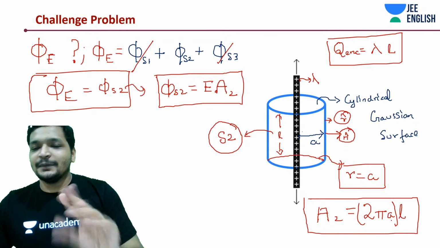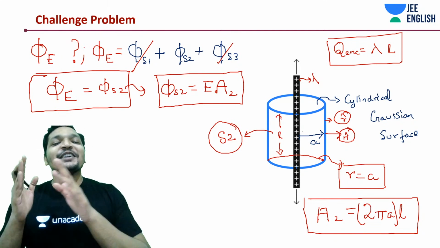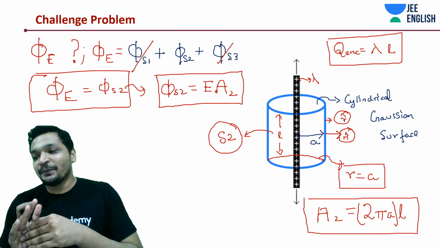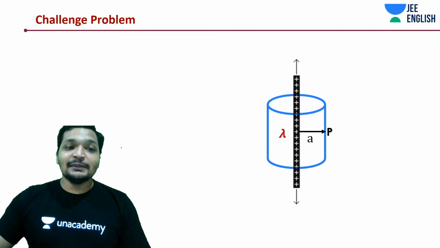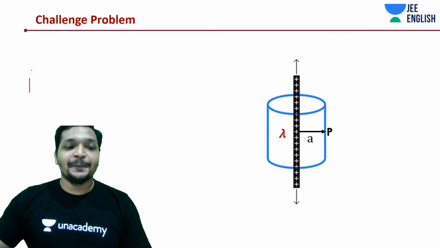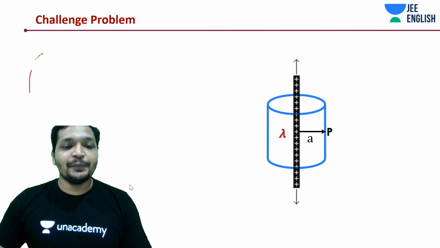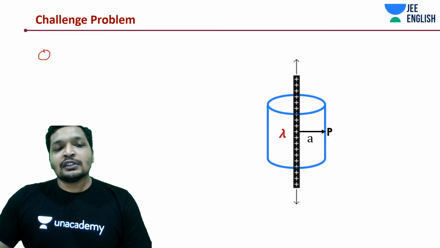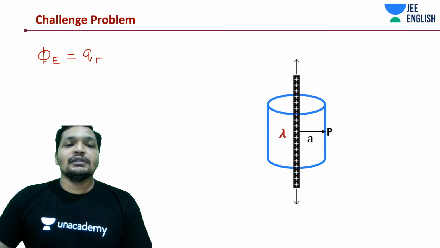That's it. Now, how much time would it really take to solve this problem if you understood this concept? Just think about it. Isn't it the simplest thing that you can do? Yes, Gauss Law really makes our life very simple. That's the real beauty of Gauss Law, guys. So we're going to write down Gauss Law. Gauss Law says that flux is equal to Q enclosed by epsilon naught.